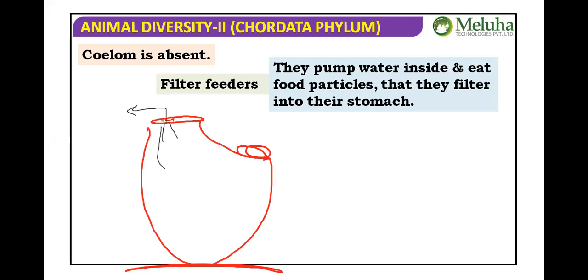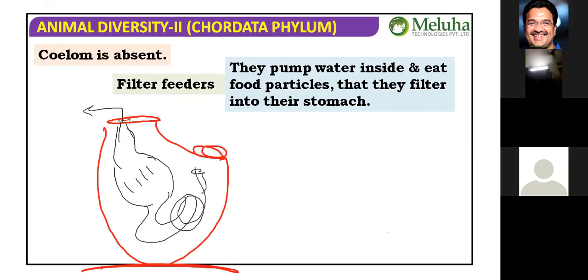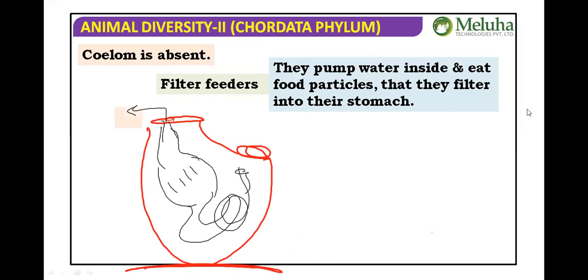That mouth opens into the buccal cavity, then the pharynx. Pharynx has gill slits, whereas the intestine will open into the atrium, that is the atrial aperture. So they open out as the atrial aperture. The chamber, we can say, is the atrium.